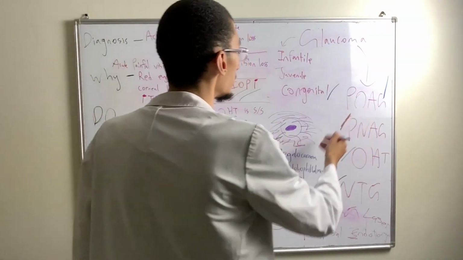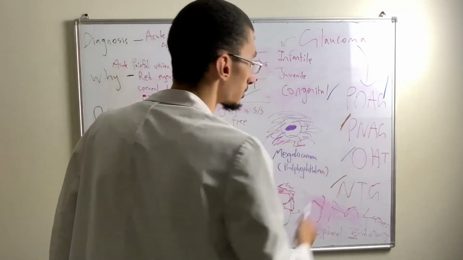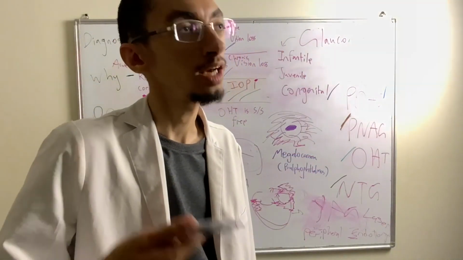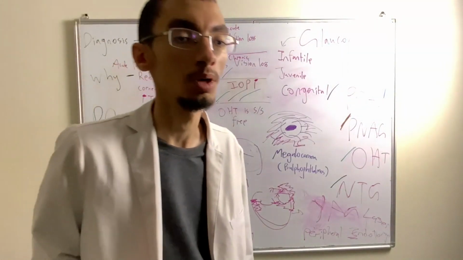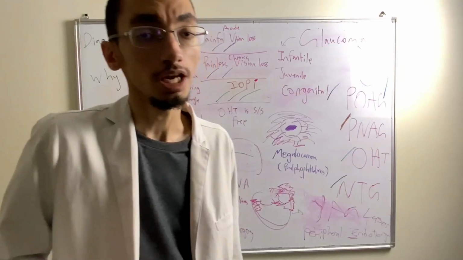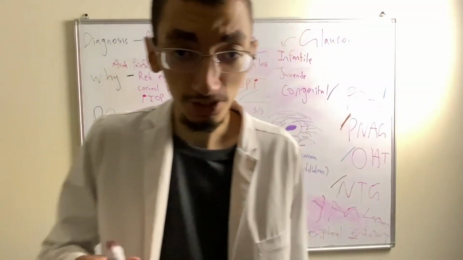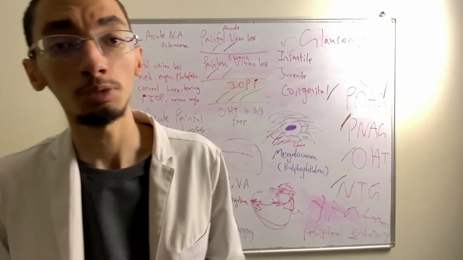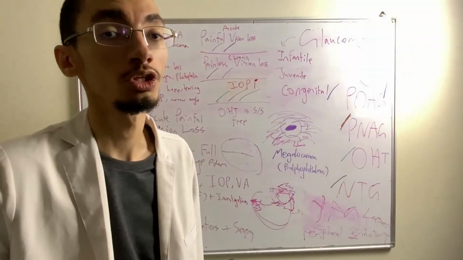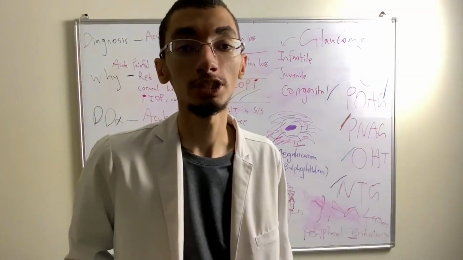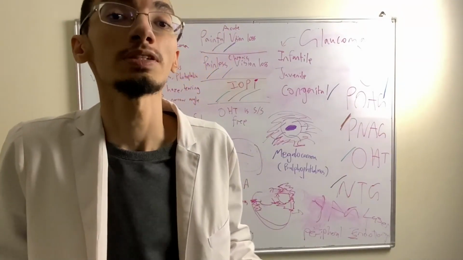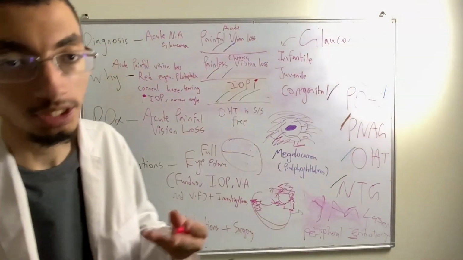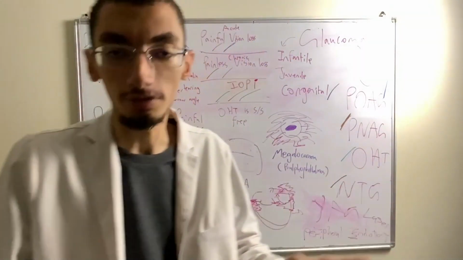Besides primary open angle glaucoma, there's another type, and that is ocular hypertension, or glaucoma suspects. Ocular hypertension is not glaucoma. It is basically a condition that warns you that a patient might have glaucoma. So in ocular hypertension, you'll have a patient who is asymptomatic and has no signs. He has no visual field defect. He has no glaucomatous optic disc changes. However, his intraocular pressure is high. That's why we call it ocular hypertension. So they have high intraocular pressure, but everything else is normal. So it is considered a risk factor. You might develop a glaucoma, like open angle, narrow angle, whatever, okay?